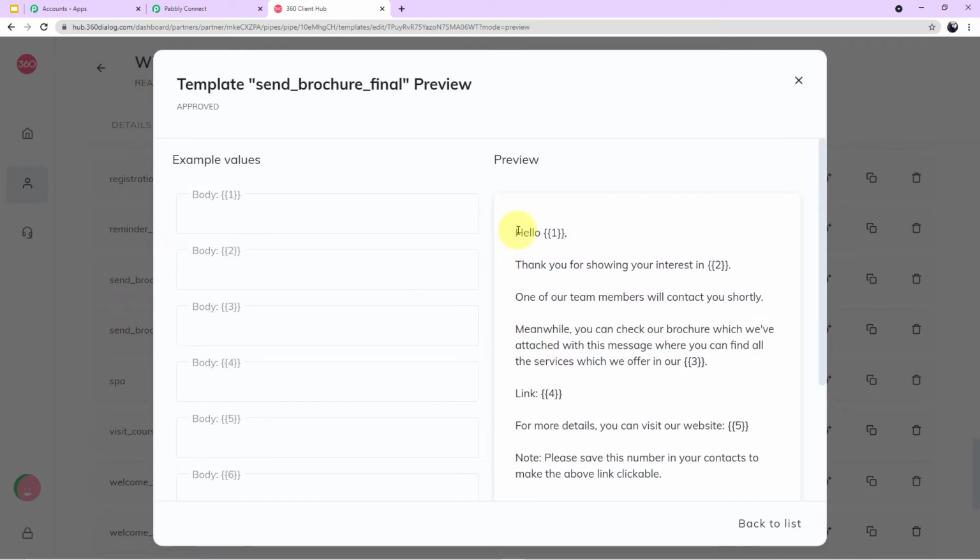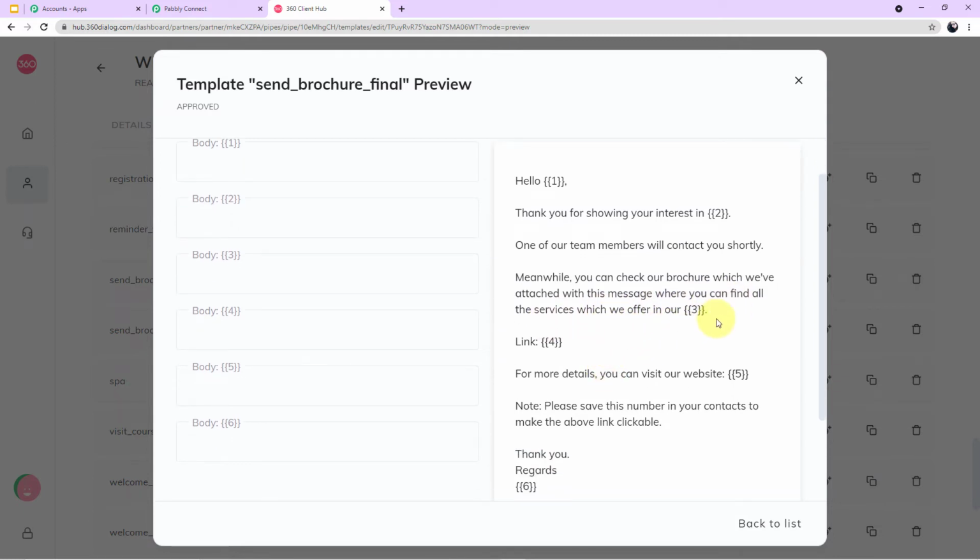So guys, you can read here, template is nothing but just the body of SMS which we will be sending to our customers. Let me read it out for you. Hello, thank you for showing your interest in. One of our team member will contact you shortly. Meanwhile, you can check our brochure which we have attached with this message, where you can find all the services which we offer in our link.